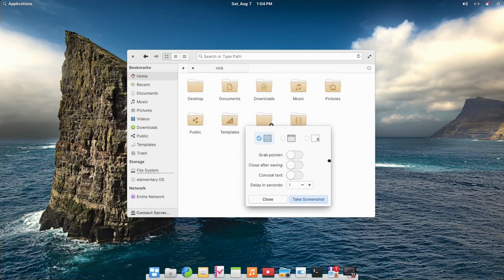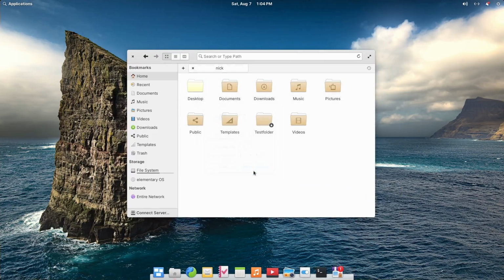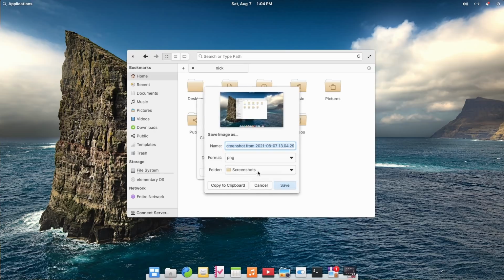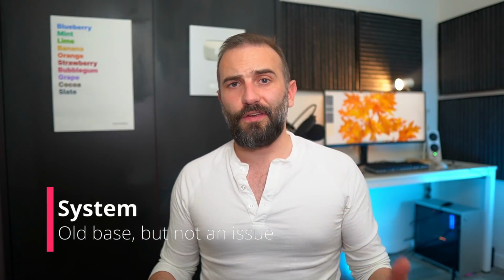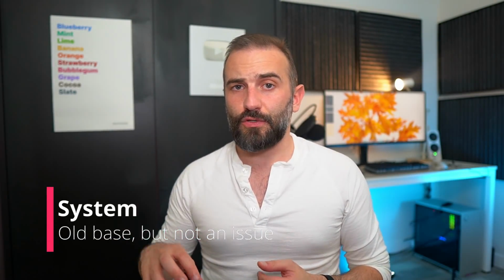The screenshot utility can be dragged from anywhere in the window, and you can drag the preview of your screenshot to other apps to open it in there, instead of using the copy to clipboard button or the save button. Now let's finish this already lengthy video on a tour of the system features as well.